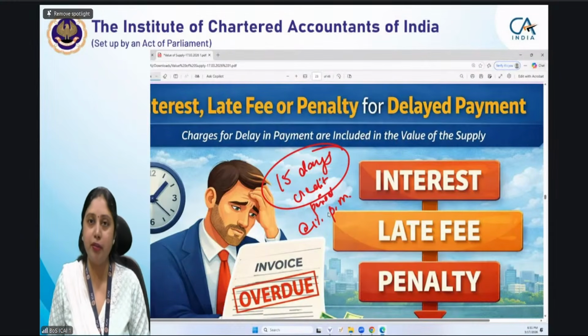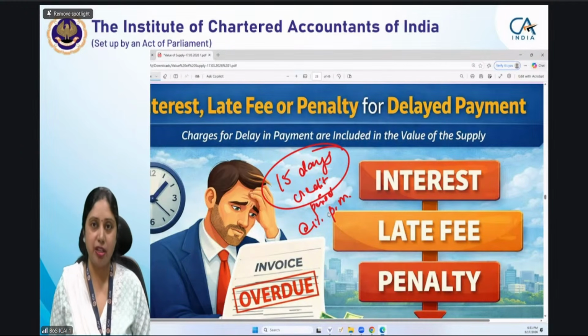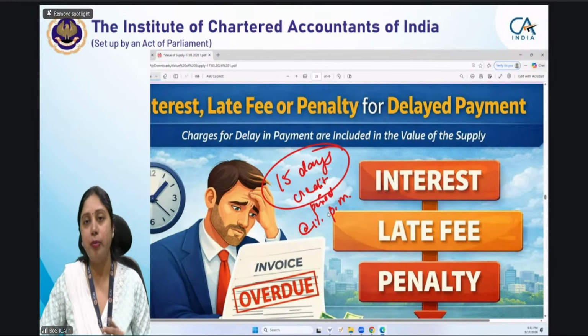Now here when we see the questions, we will see how that value has to be actually added, because generally what happens as a trade practice, when I am charging interest for delayed payment, the buyer generally tends to not give me the GST amount.